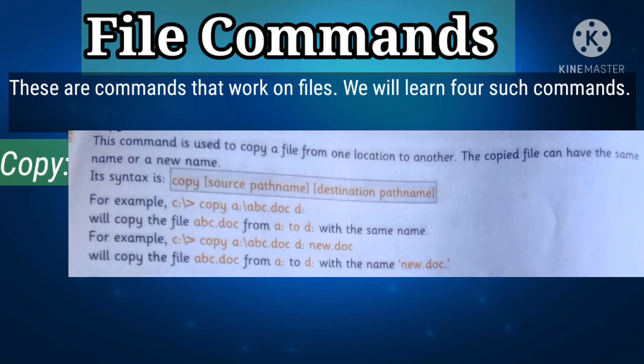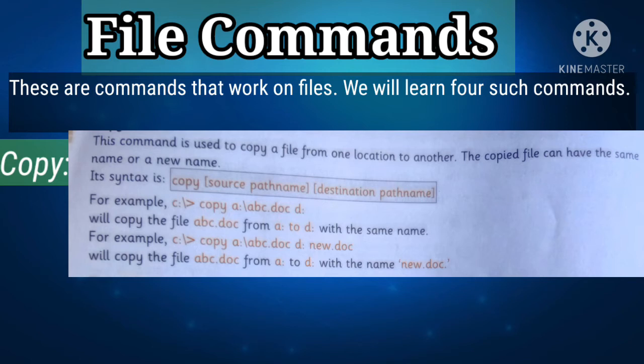For example, > copy abc.doc d: will copy the file abc.doc from a: to d: with the same name.